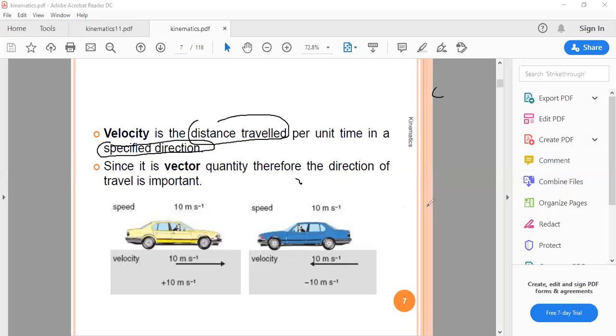So what does it mean? Velocity is related to displacement. Speed is related to distance and velocity is related to displacement.